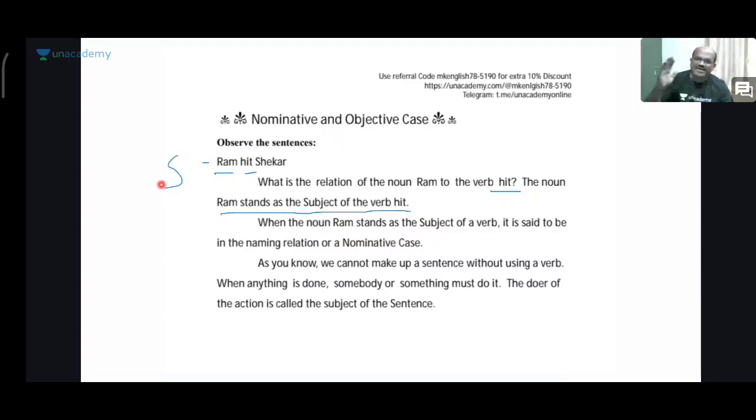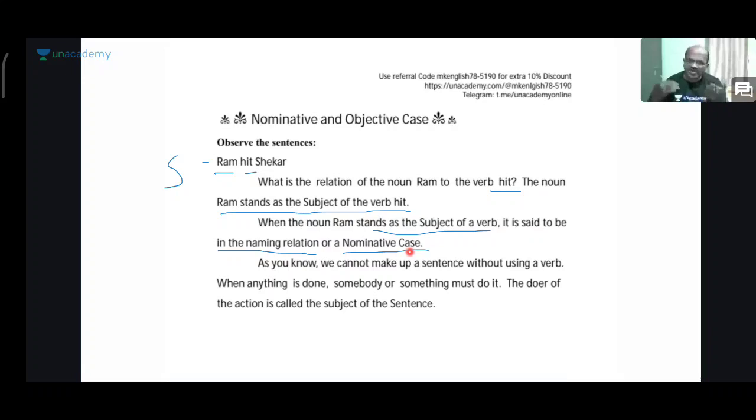Ram hit Shekhar. Right? When the noun Ram stands as the subject of a verb, it is said to be in the naming relation or nominative case. You should remember nominative case, right? Nominative case is indirectly telling about the subject of the particular sentence. So when the noun Ram stands as the subject of a verb, it is said to be in the naming relation or nominative.